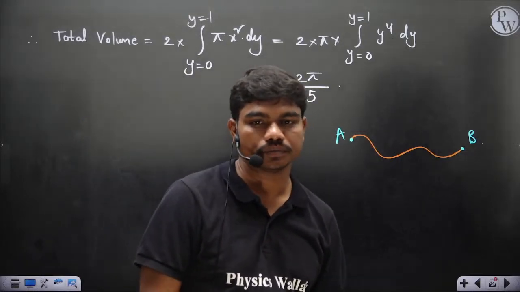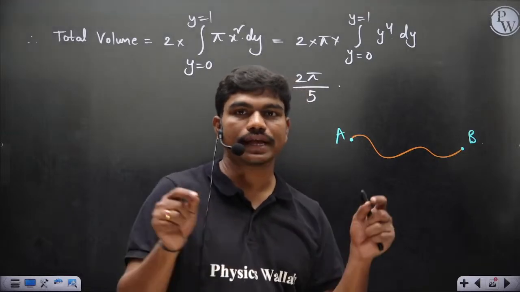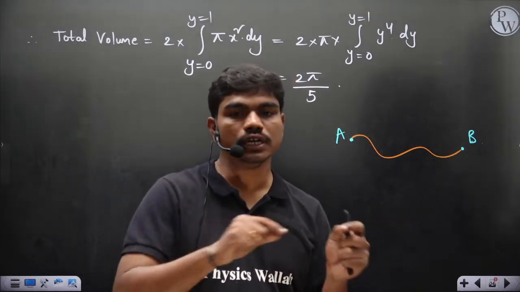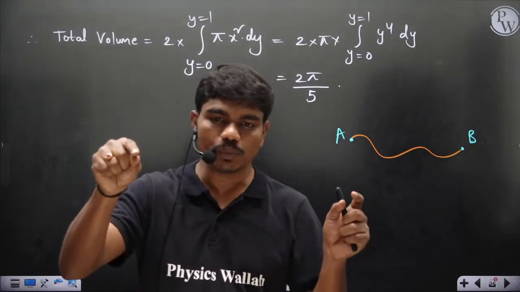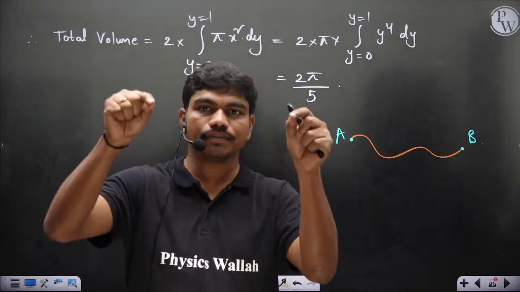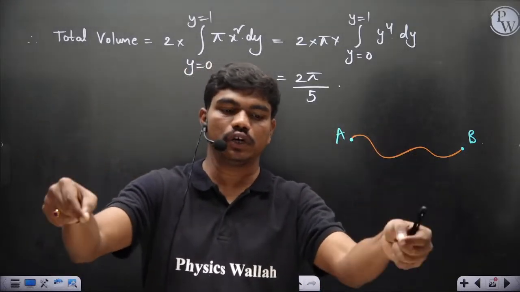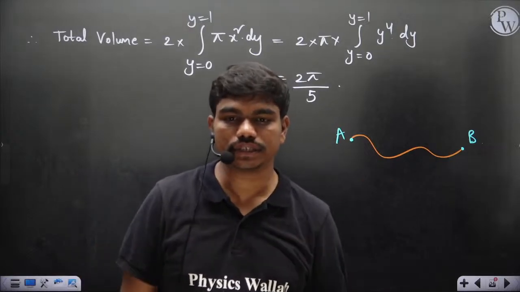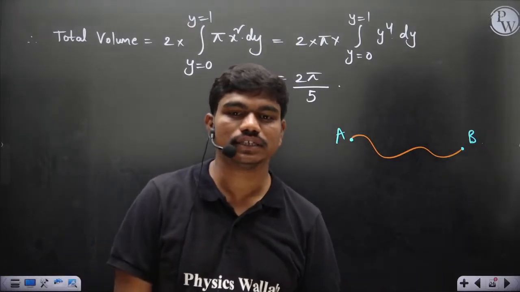Basically you take any thread or string, place it along the curve between the 2 points such that it exactly overlaps the curve, then make it straight and put it on a scale, and you will get the length.